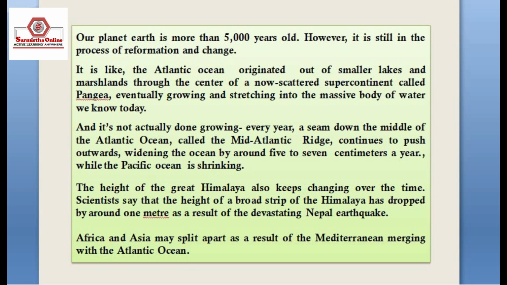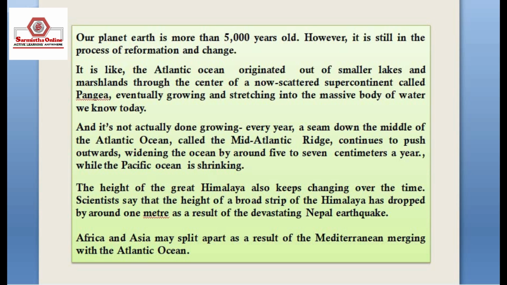Our planet Earth is more than 5,000 years old. However, it is still in the process of reformation and change. It is like the Atlantic Ocean originated out of the smaller lakes and marshlands through the center of now scattered supercontinent called Pangaea, eventually growing and stretching into the massive body of water we know today. And it's not actually done growing every year.